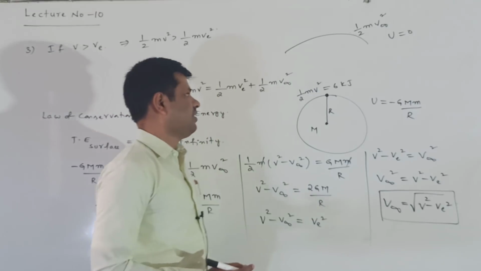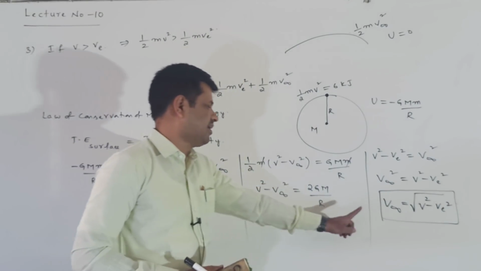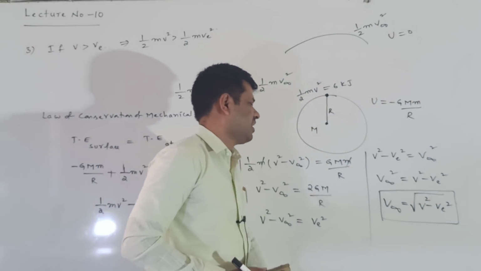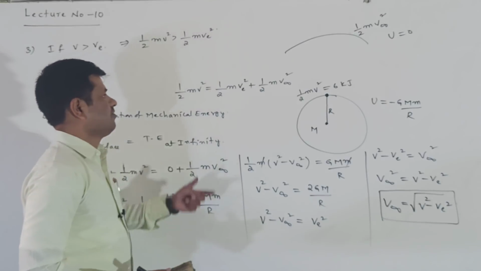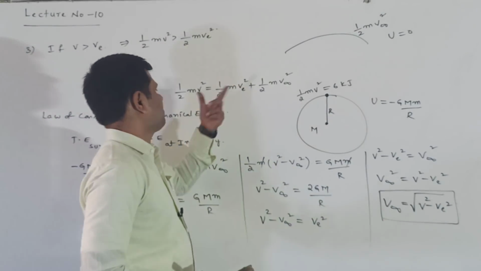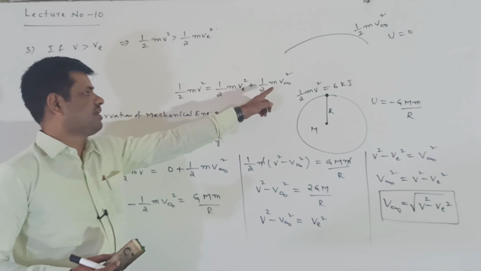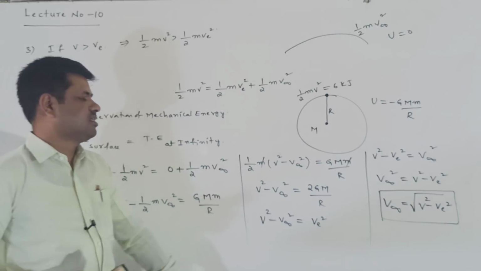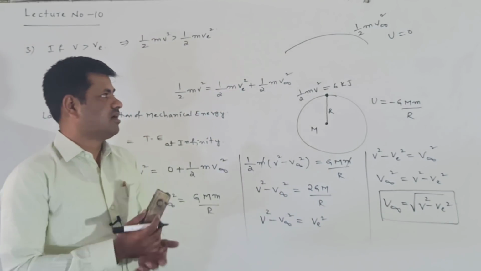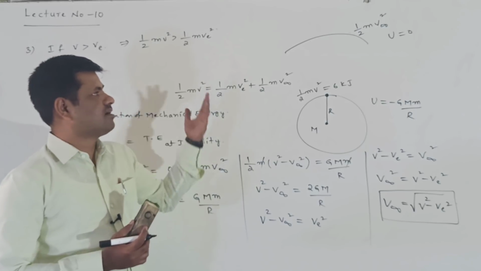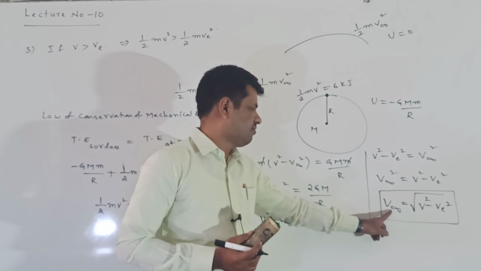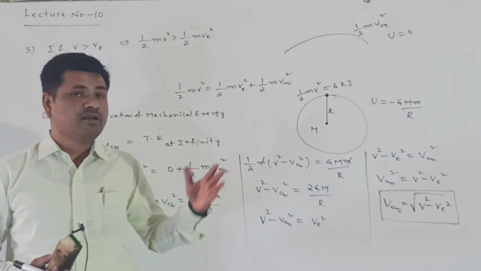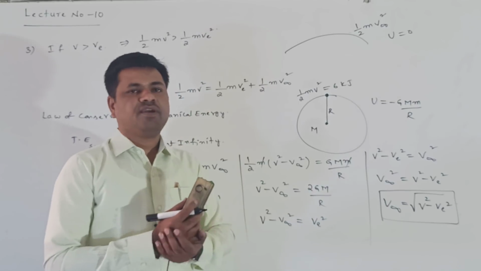Here v infinity is called the velocity with which the body enters into the interstellar space. V is called the velocity given to the body on the surface of the earth. V escape is called the escape velocity. This expression you can find from this equation easily. From this equation also we can get v infinity is equal to under root of v square minus v escape square. This is the expression for v infinity, the velocity with which the body enters into the interstellar space. Using this formula we can find v infinity.